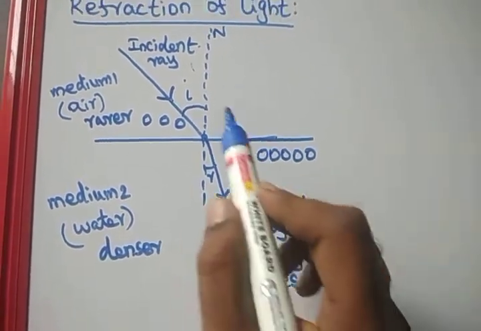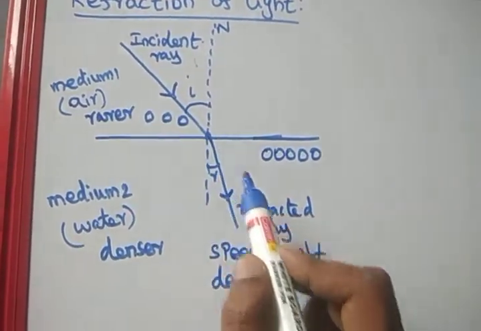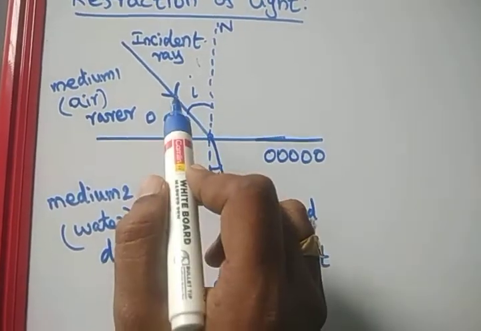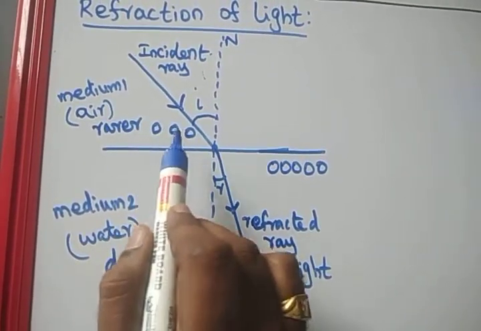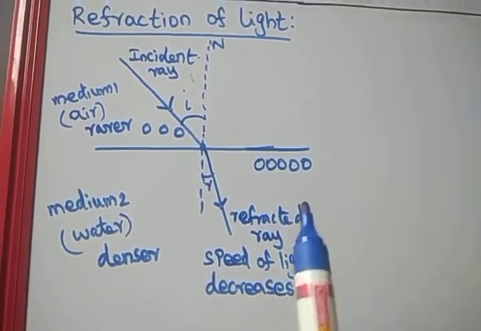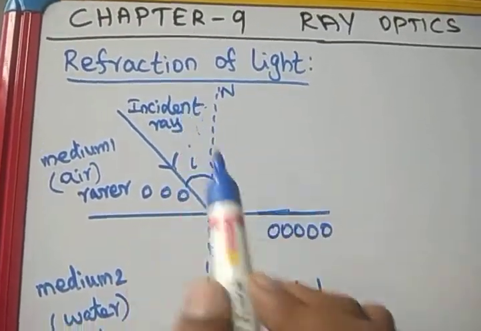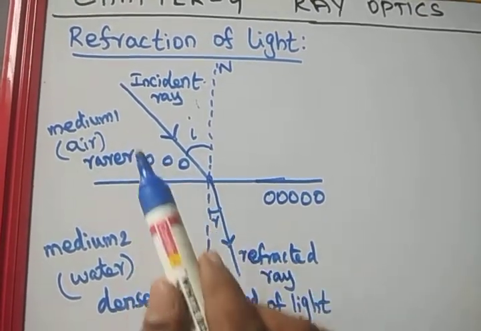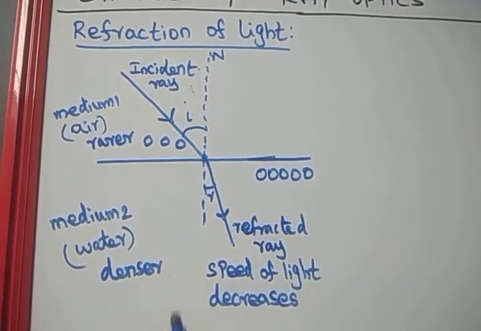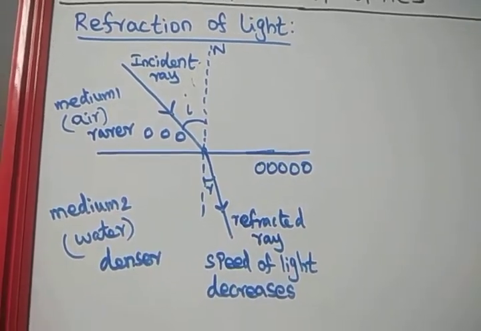It is not easy for the light to travel as fast as in the rarer medium. This is the cause for the change in the path of the light when it enters from one medium to another. So this is rarer medium to denser medium.